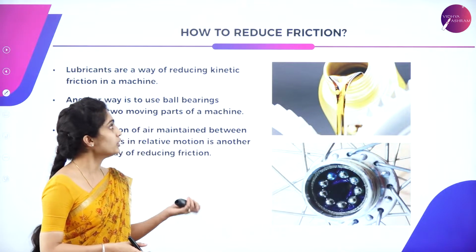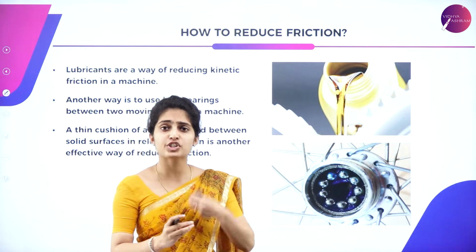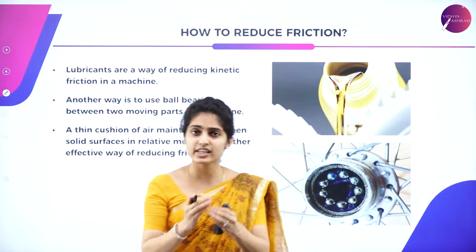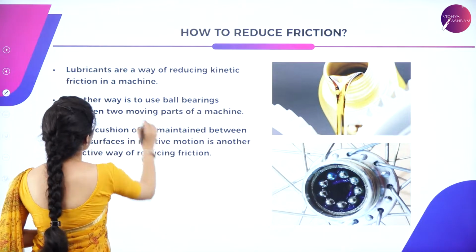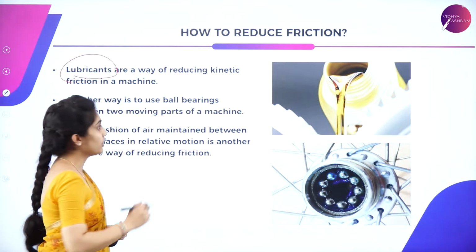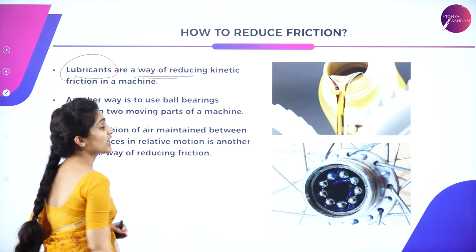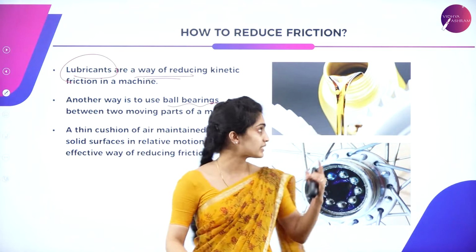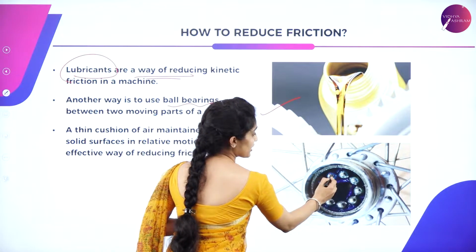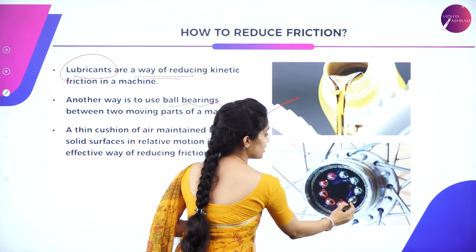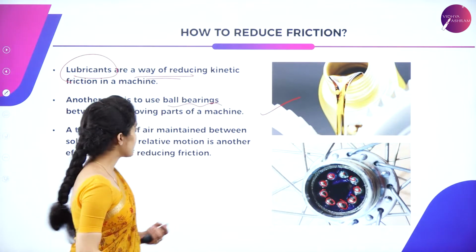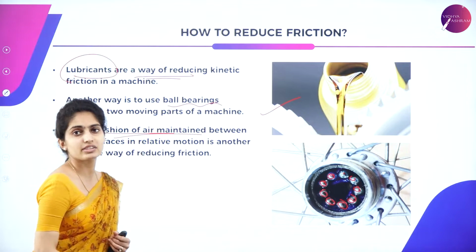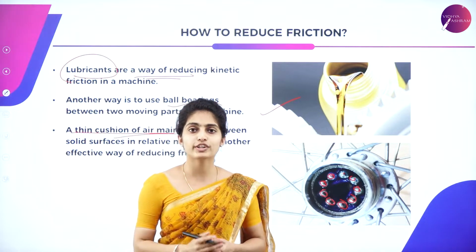Next, let us go to how to reduce friction. Suppose the friction is more and you're not able to move an object, however much work is done. In order to reduce the friction, lubricants are applied. Lubricants are a way of reducing kinetic friction in a machine, as well as ball bearings. You can see this is a lubricant and ball bearings are used over here, such that the friction is reduced in this part of the machine. And a thin cushion of air maintained between solid surfaces is also one method of reducing friction.